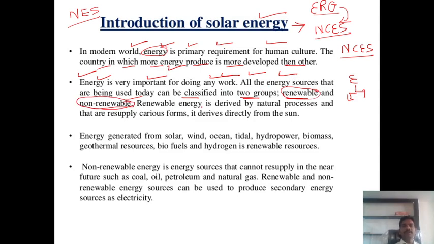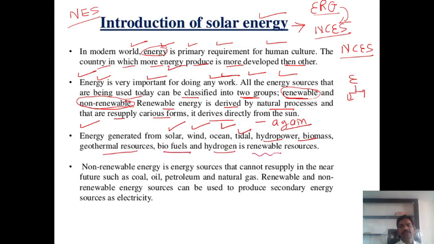So renewable means what? Renewable energy means energy which can be used again and again. Renewable energy is derived from a natural process, and that resupply carries the form derived from the sun. Examples of this energy are solar, wind, ocean, tidal, hydropower, biomass, geothermal resources, biofuels, hydrogen.